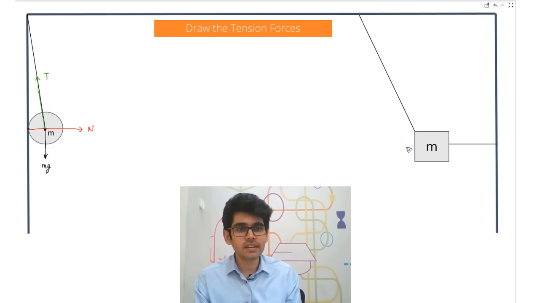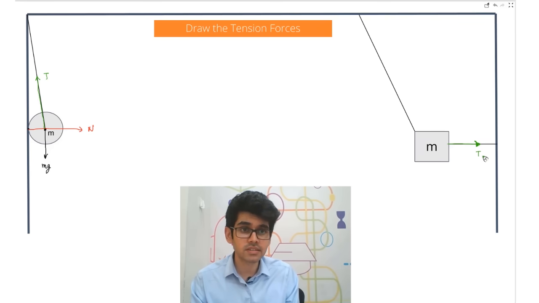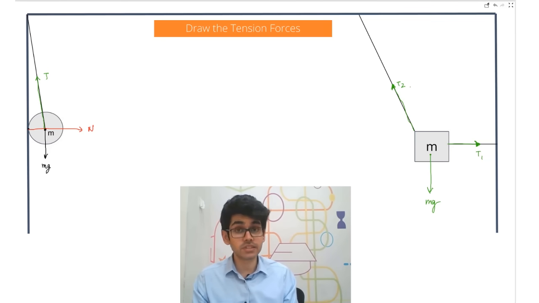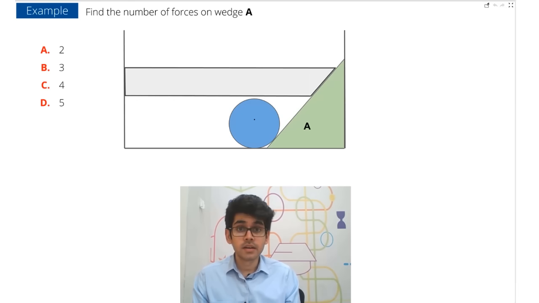Let's also have a look at this mass over here. What are the forces here? There is one tension force because of the string. Tension is a pulling force. So this is T1. This is another string, so another tension, let's call this T2, and this will be mg. So these are the three forces that we can visualize over here.